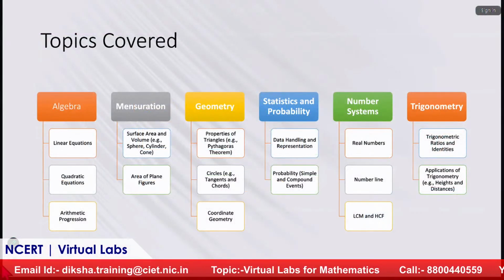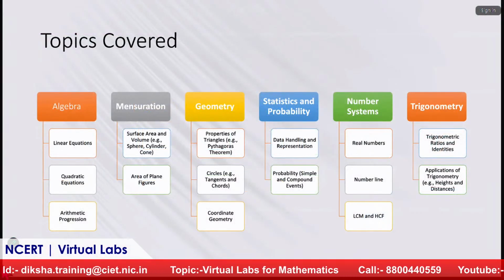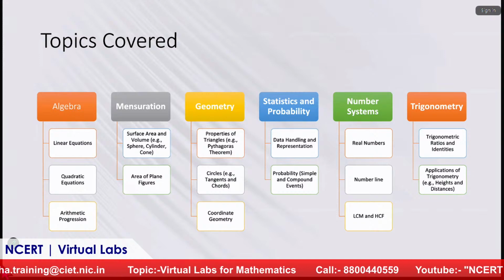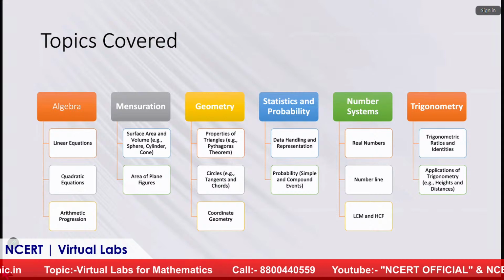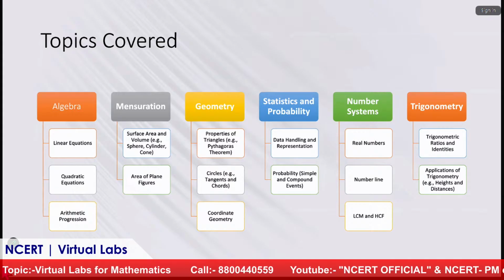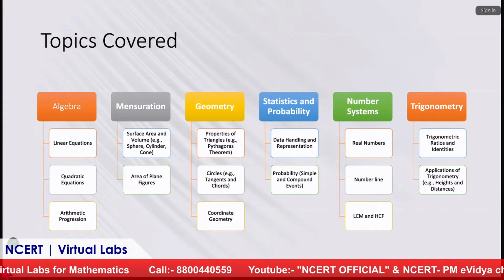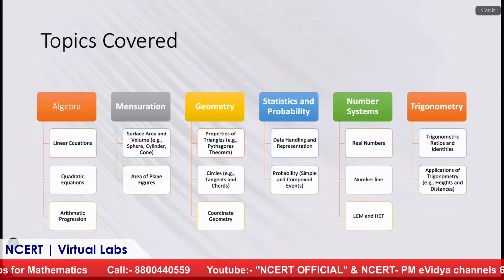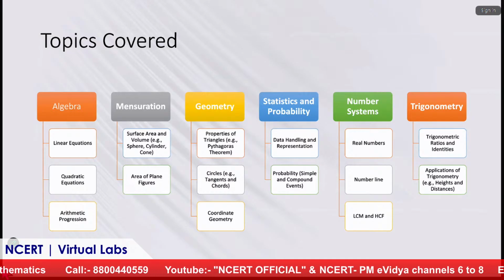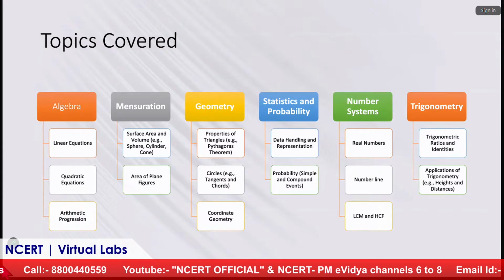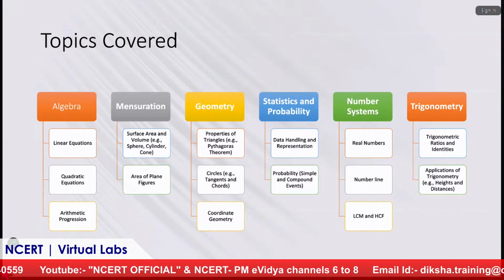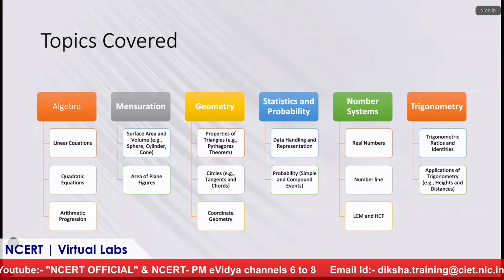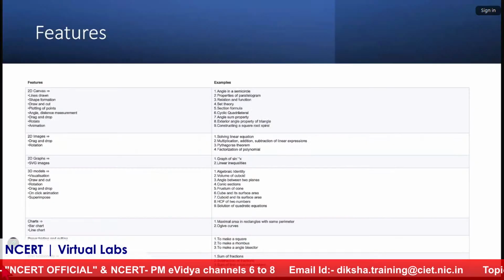They are not hard coded, so they can choose the values of their choice and perform the labs accordingly. Then trigonometry. What are the trigonometric ratios and identities, and how to apply trigonometry in applications like the height and distance of a building, like using a clinometer to find the height of a building. Activities like that have been created. So these are some of the broader topics which have been covered. There are many more labs on different topics on the portal, from which the students can benefit.